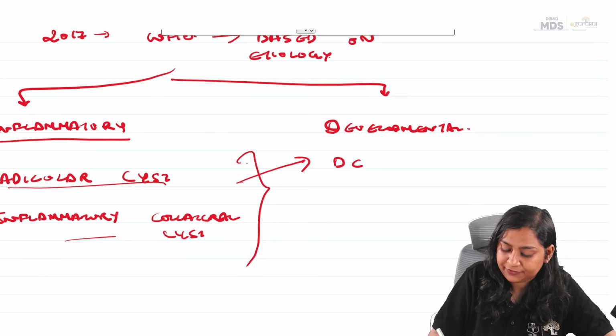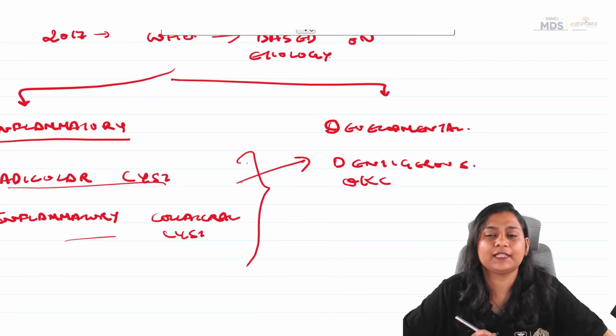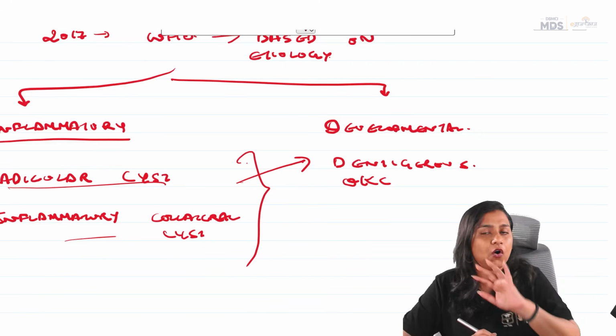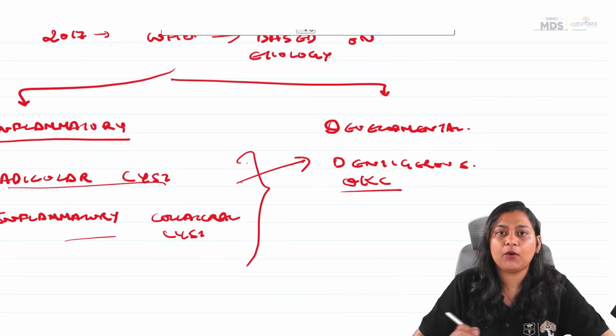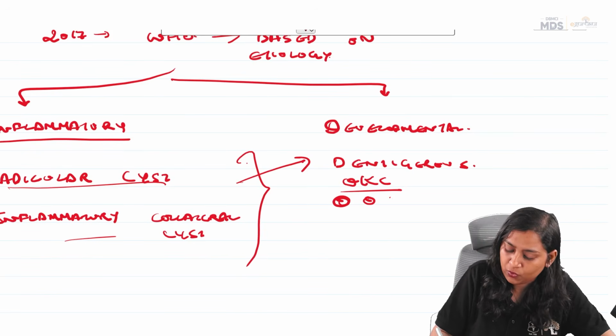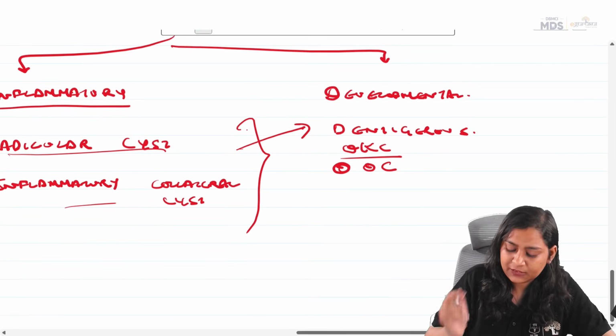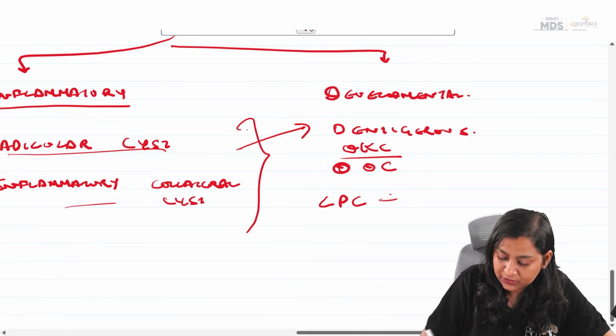Okay, so we have dentigerous. OKC, that is orthokeratinized odontogenic cyst. We will see all this one by one. Now, the modified form of OKC is orthokeratinized odontogenic cyst, that is OOC. Then we have LPC, that is lateral periodontal cyst.